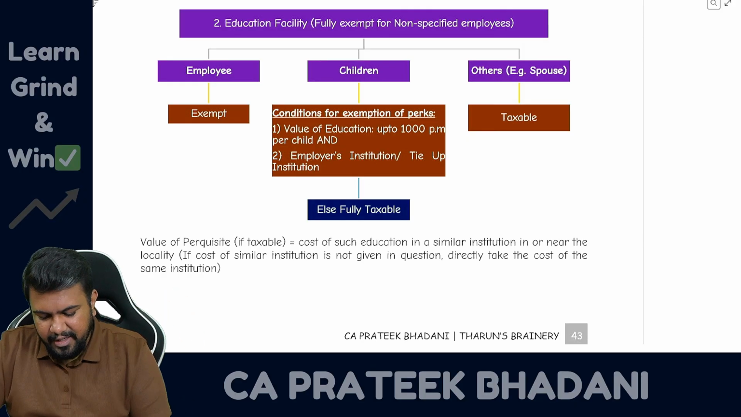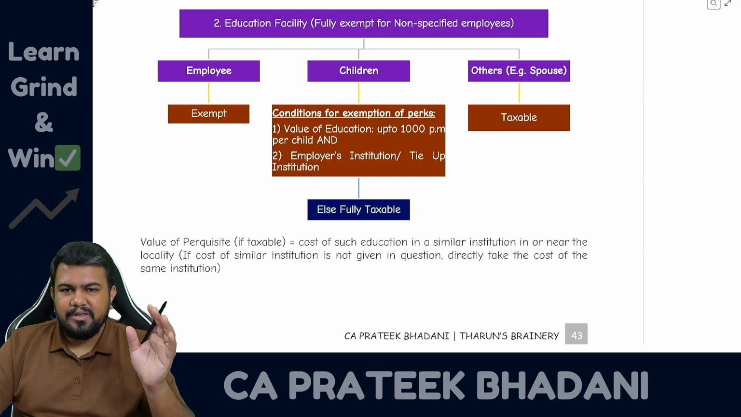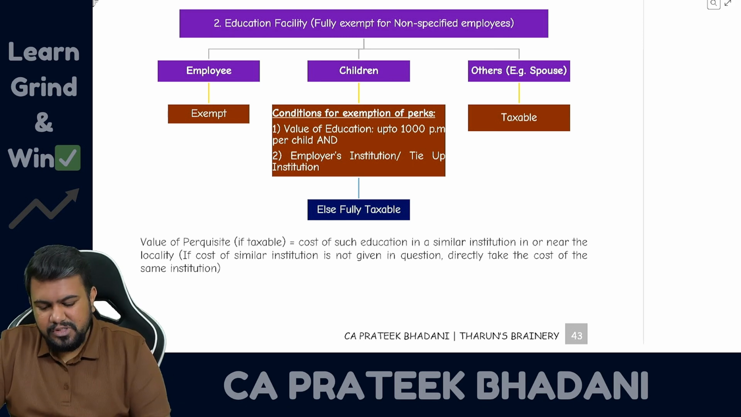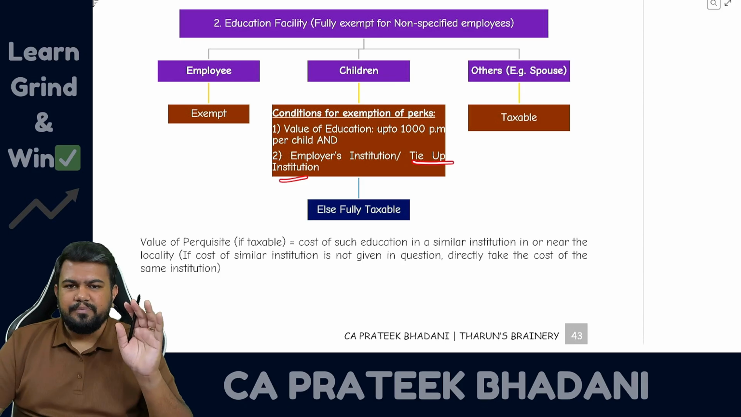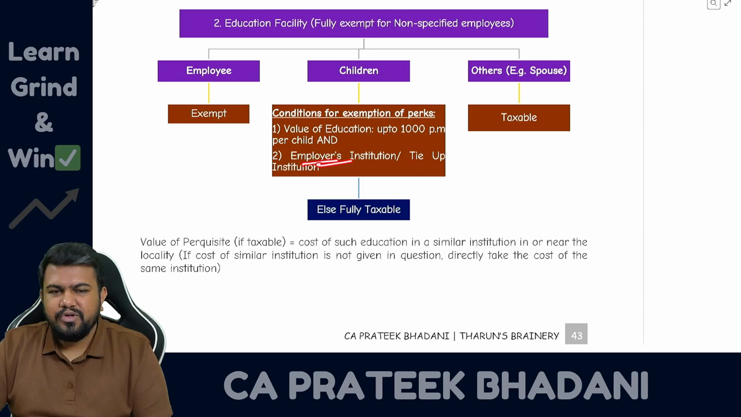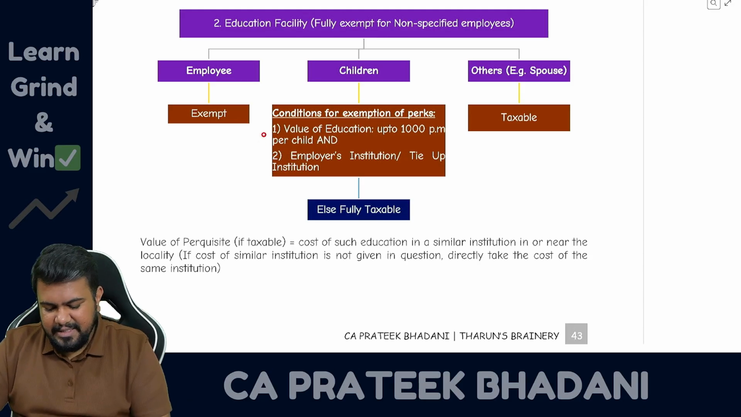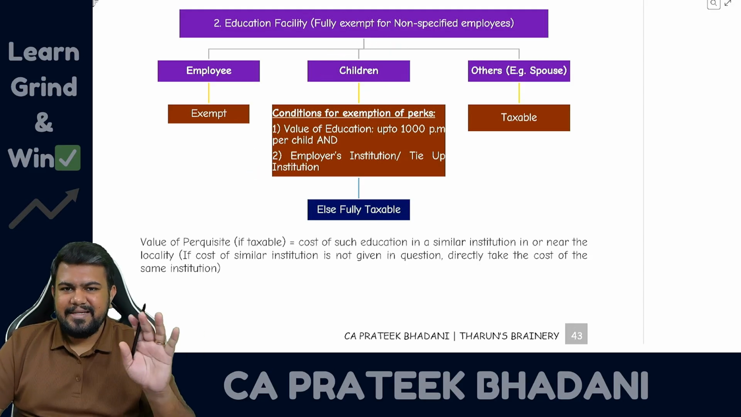Fully taxable. What are the conditions? The value of education should be up to 1000 rupees per month per child. And second condition, the school should be either employer's own school or it should be a tie-up school. So either employer himself should be having the school or it should be a tie-up school of the employer. In such case, if both conditions are satisfied, then the education of children facility is exempt. Otherwise, it is fully taxable.